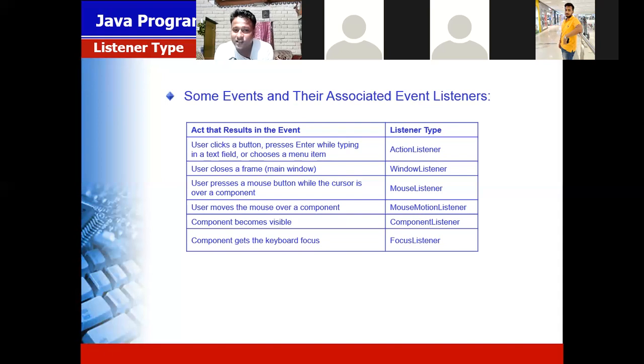So that means whichever is highlighted, that is called focus, meaning your GUI application is focused on that particular component. So if you press enter, if you click the mouse, then the particular event happens.